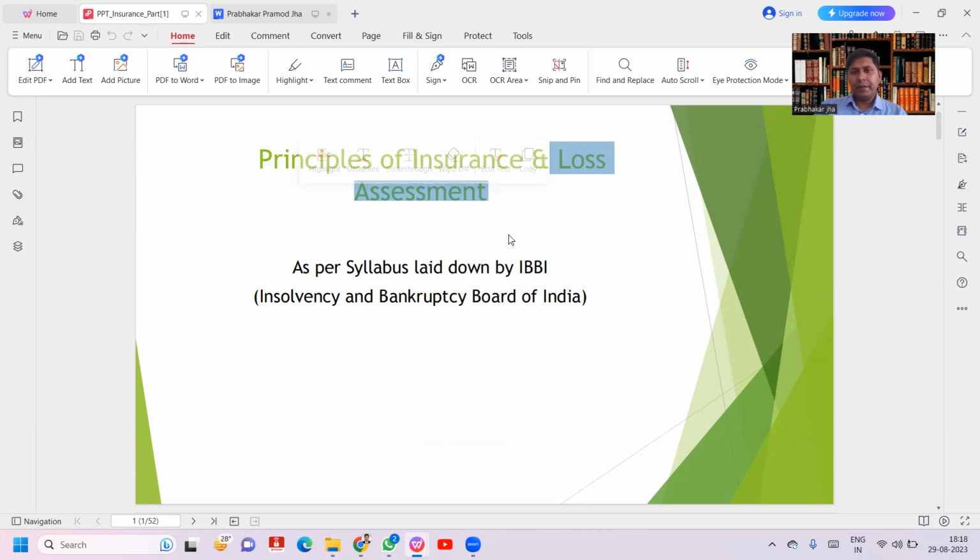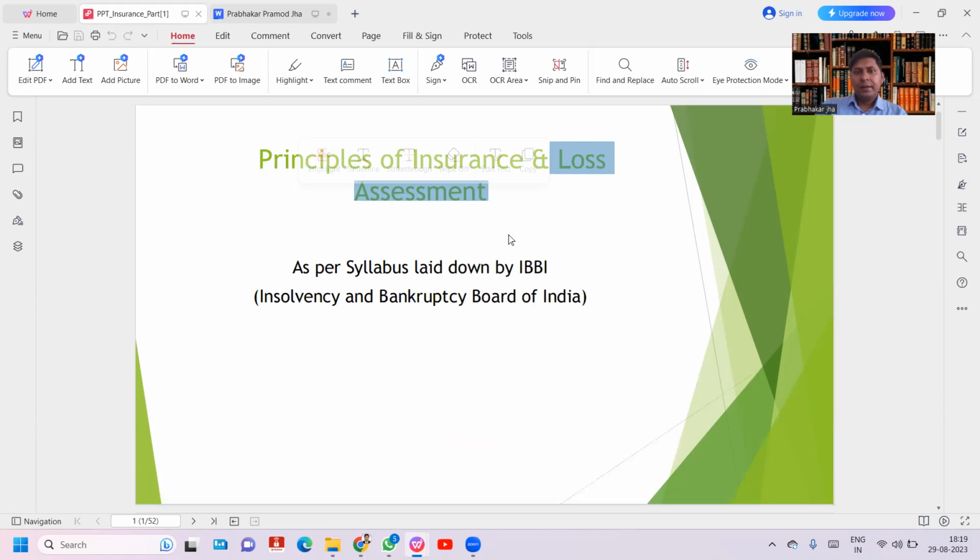Loss assessment means whenever there is a claim in a general insurance, then an independent professional surveyor and loss assessor will be appointed, and that person will do the loss assessment work. After that, they will submit a report to the insurance company. Then the insurance companies are going to settle the claim. So second part is the loss assessment.